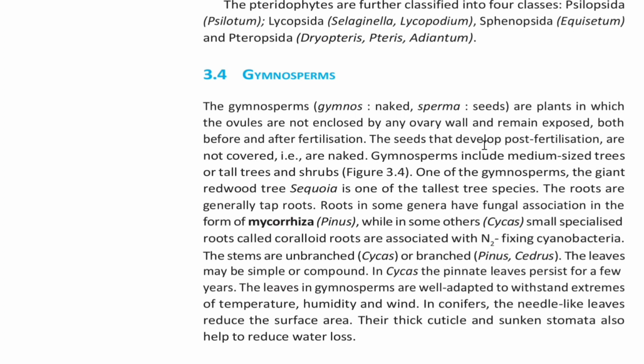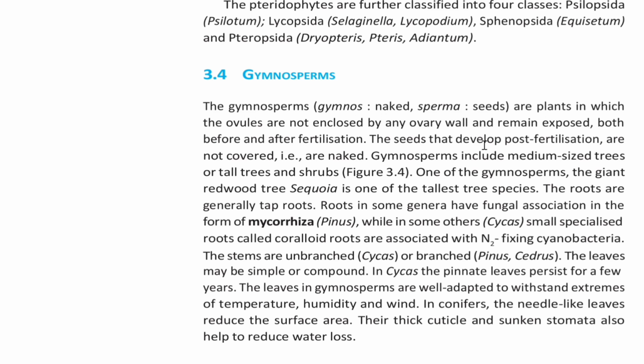3.4 Gymnosperms. The gymnosperms, that is gymnos means naked and sperma means seeds, are plants in which the ovules are not enclosed by any ovary wall and remain exposed both before and after fertilization. The seeds that develop post-fertilization are not covered, that is, are naked. Gymnosperms include medium-sized trees or tall trees and shrubs. One of the gymnosperms, the giant redwood tree Sequoia, is one of the tallest tree species.